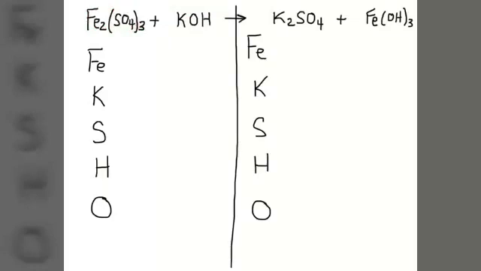And so I have 2 irons. So that little 2 tells me that there's 2 irons there. And so we'll put a 2 there. If I count up the sulfurs, I have 1 here inside the brackets, but I'm multiplying everything inside these brackets by 3. So I actually have 1 times 3. So I have 3 sulfur. And then we have just 1 potassium. The K is potassium. We have 1 hydrogen by itself there.